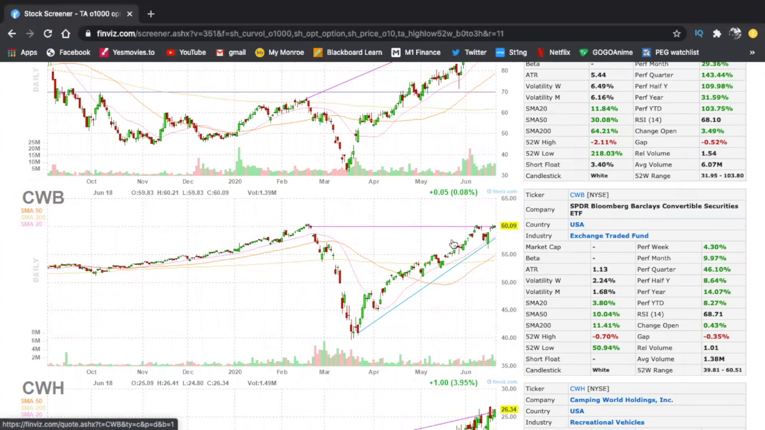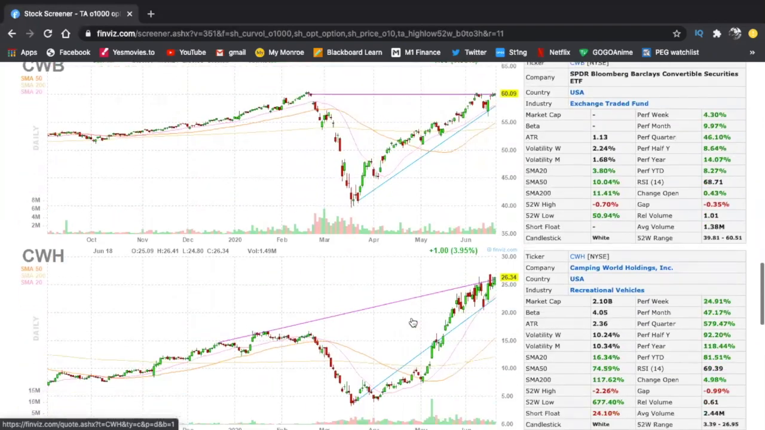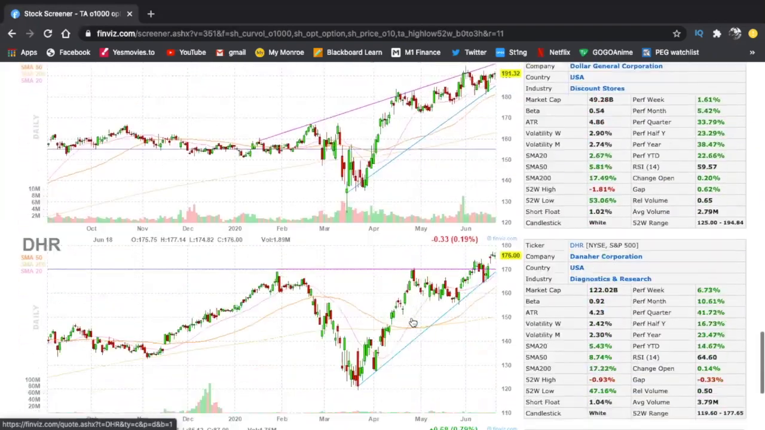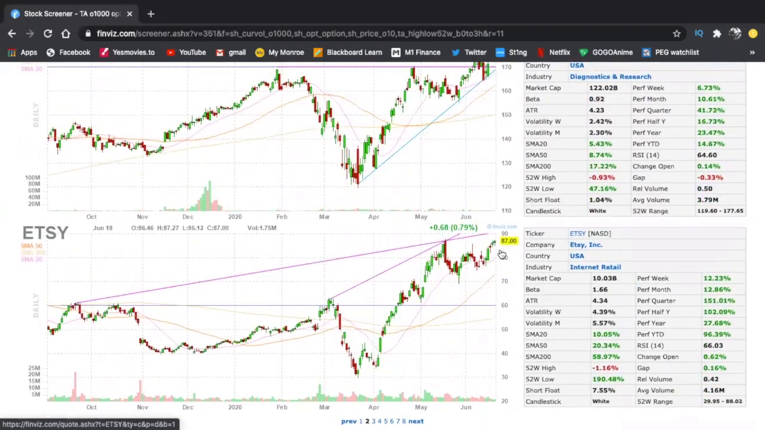Now, obviously, the key is if the options spread isn't too crazy or too big, then you can go ahead and play this. But if the spread is too big, you might want to stay away. But again, one of the stocks that is about to break out and looks really, really good. Okay, CWH isn't there. Nope. Okay, so there we go.